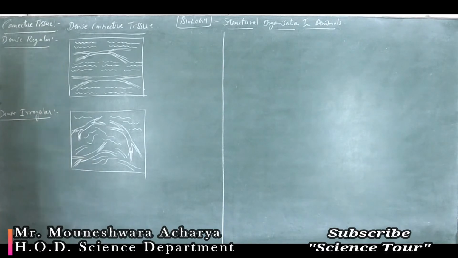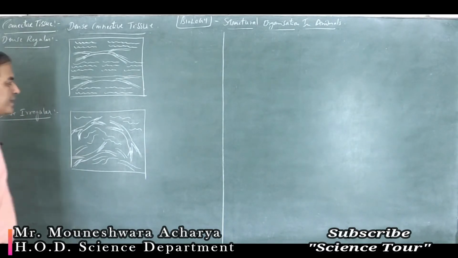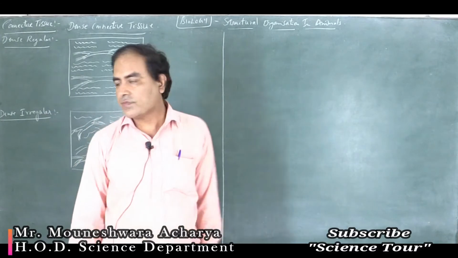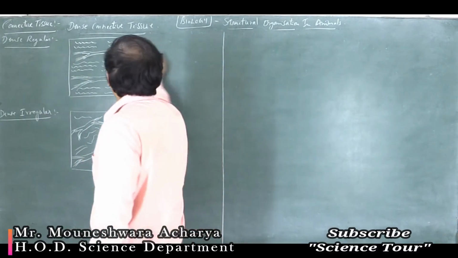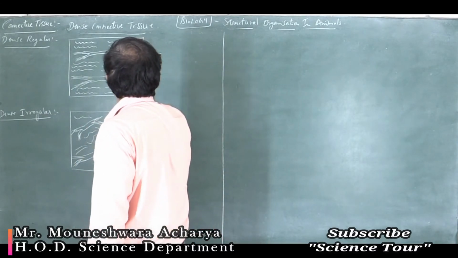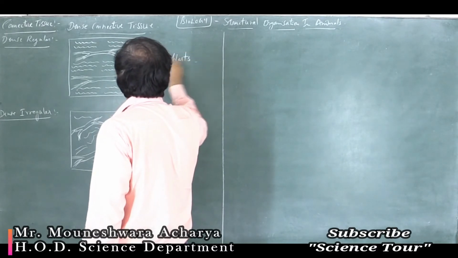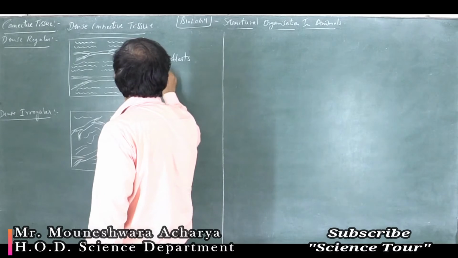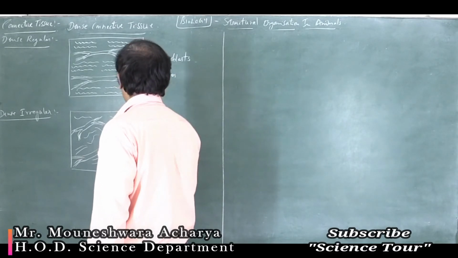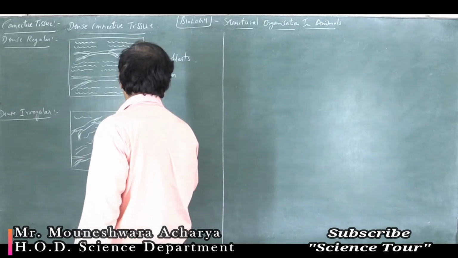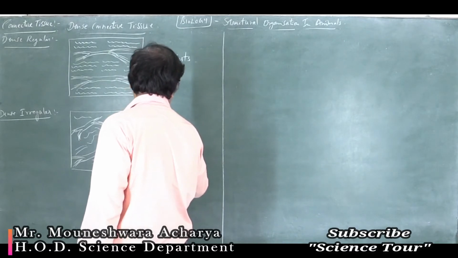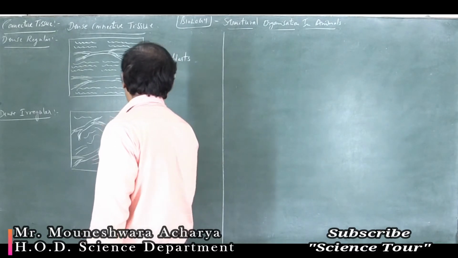Can you make out the difference between dense regular and dense irregular? Yes. What are these? Fibroblasts. These are the fibers. Similarly, you can see the fibroblast here. These are the fibers.